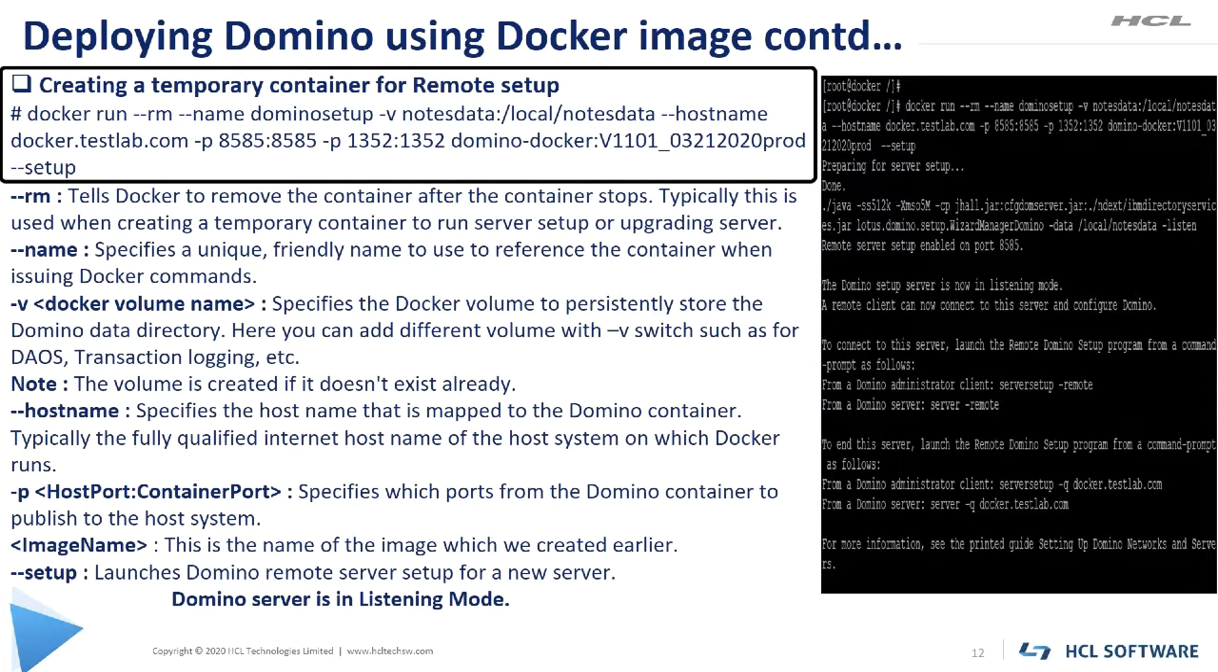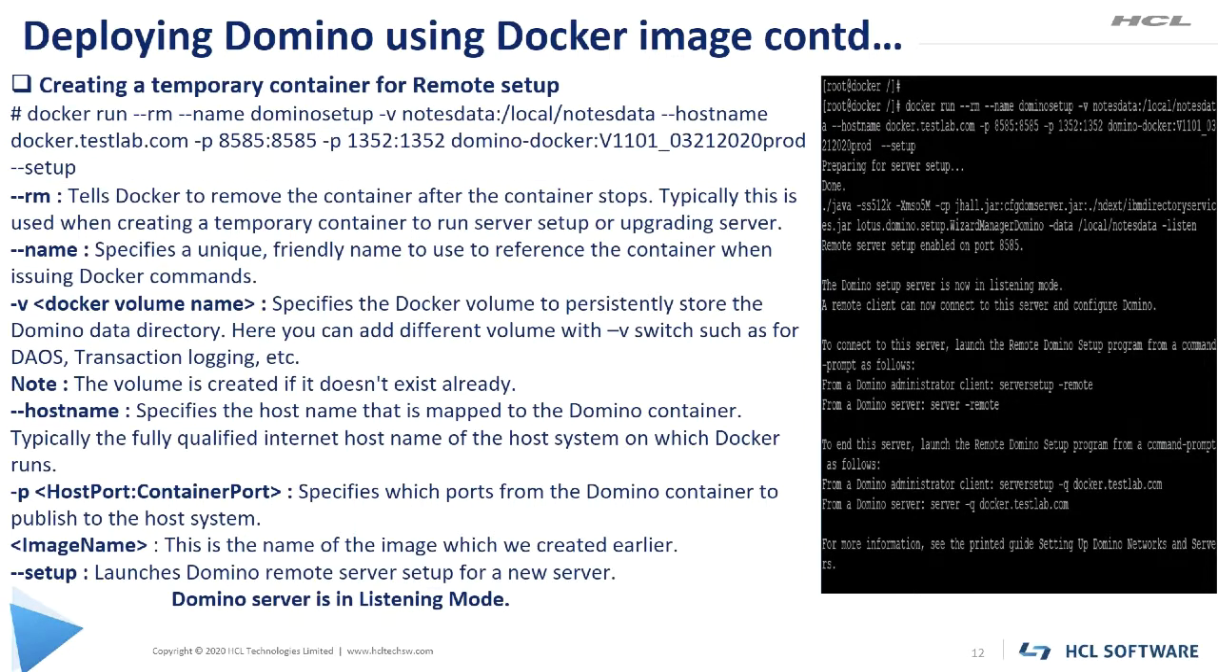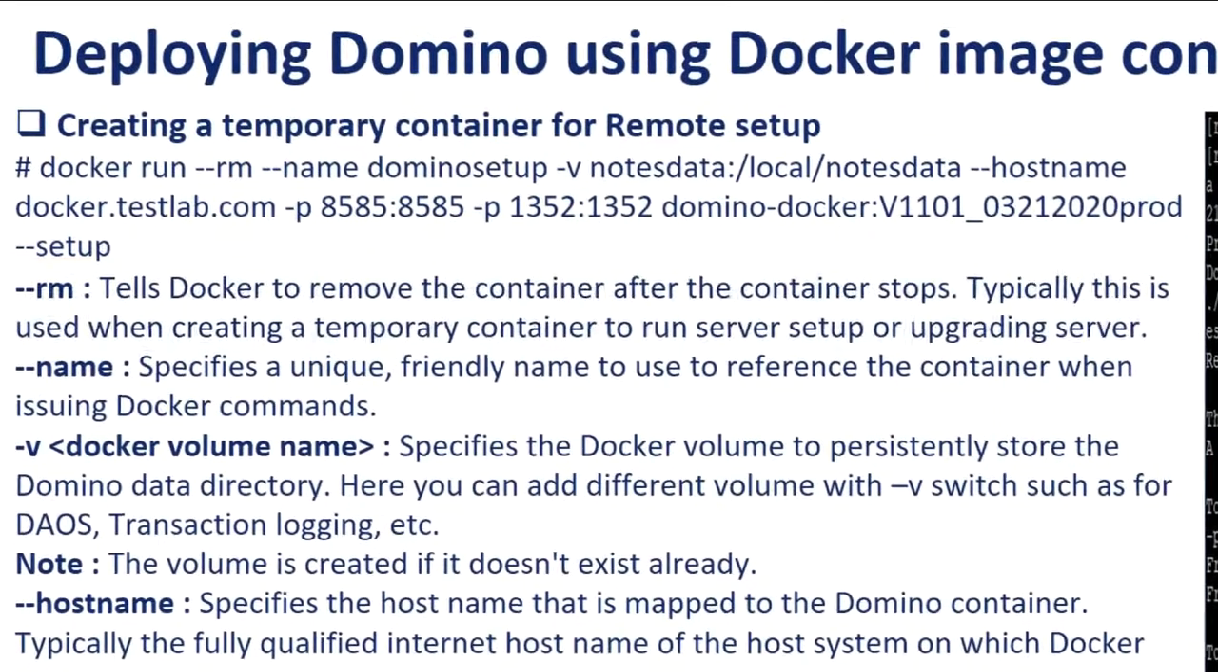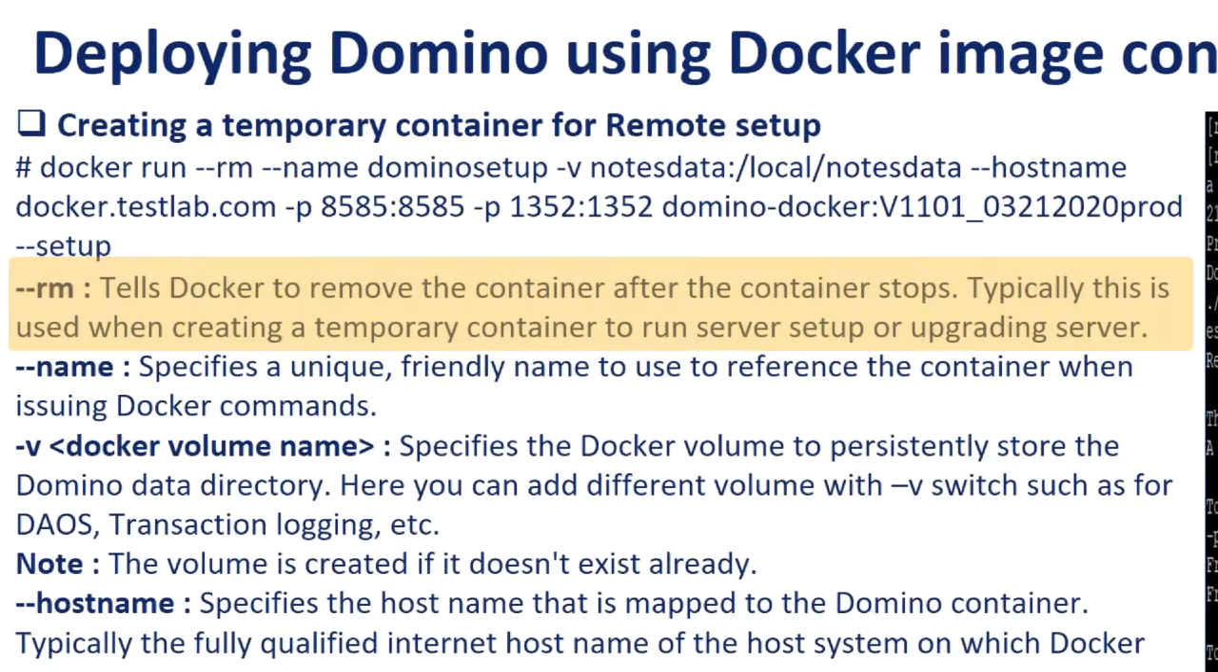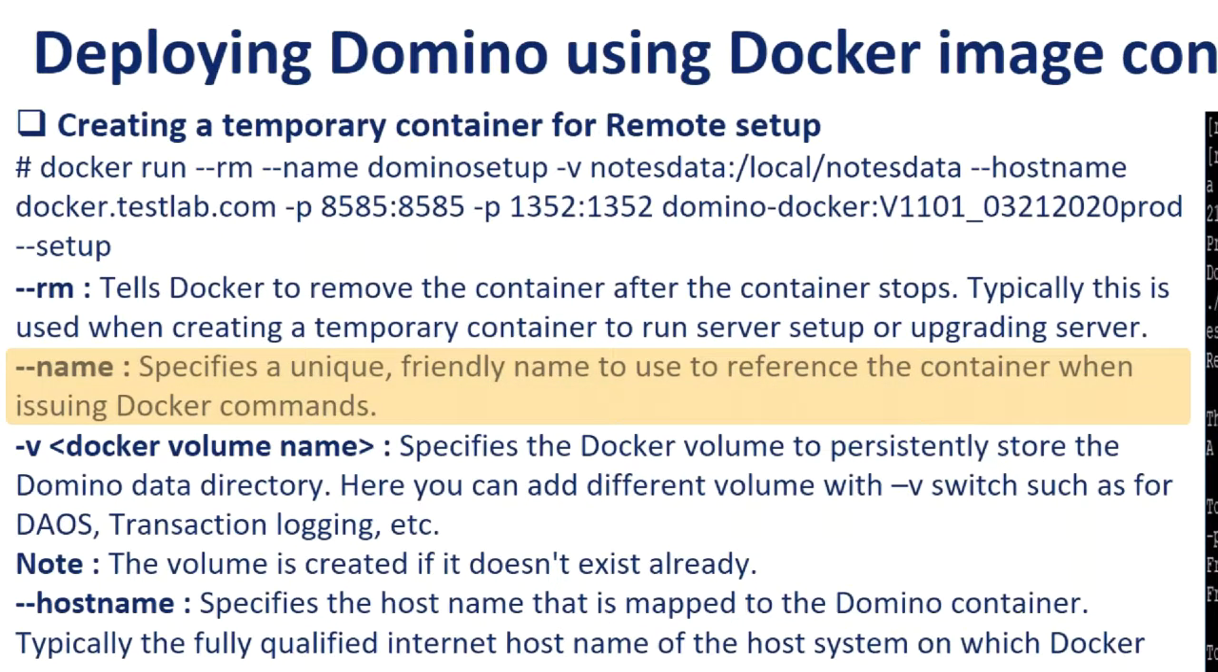Here docker run is the command which we use to create and start the container. I will go through the arguments which are mentioned in the command. -rm. This argument tells Docker to remove this container once it is stopped. --name. This argument is used to specify a unique friendly name for the container. So please remember that you cannot use the same name for another container. If you want to use the same name, then you need to delete the container.